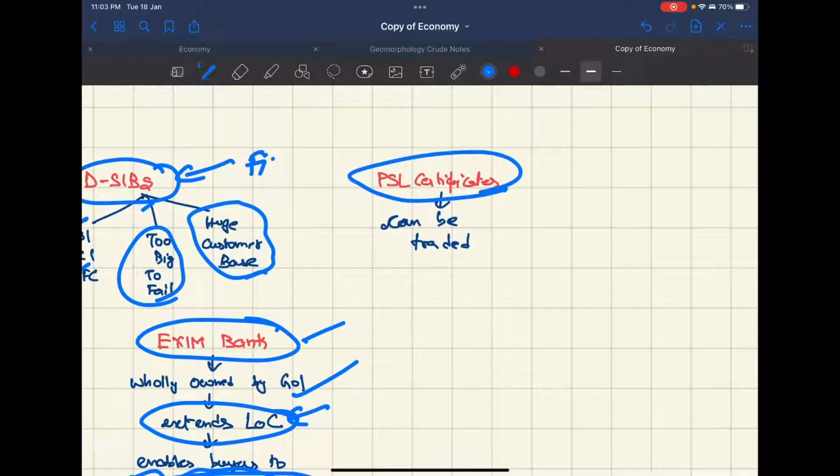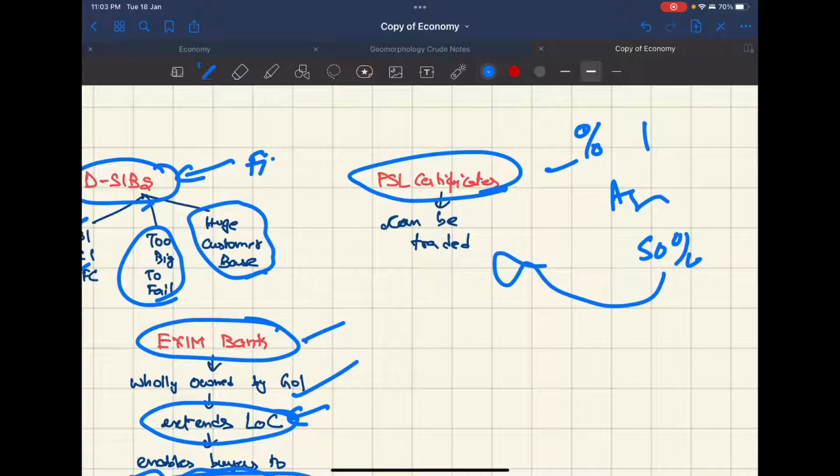PSL certificates: every bank must lend a certain percentage of their loans to agriculture, etc. So if a bank lends more, like 50%, they can sell the extra as PSL certificates, and banks who don't meet that can buy them. It's basically like carbon credit trading.